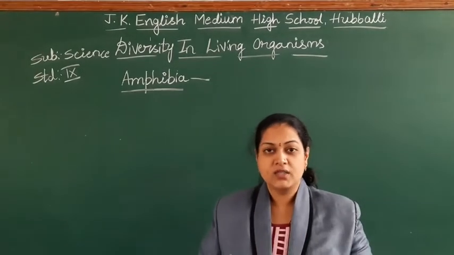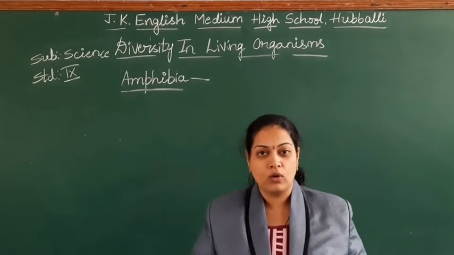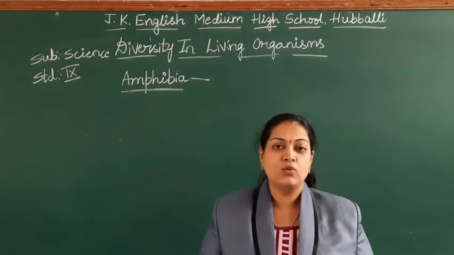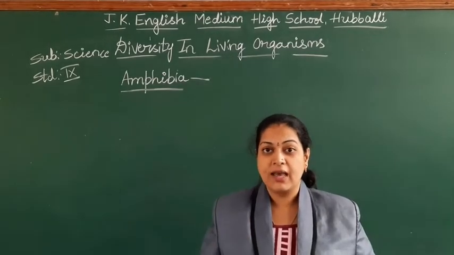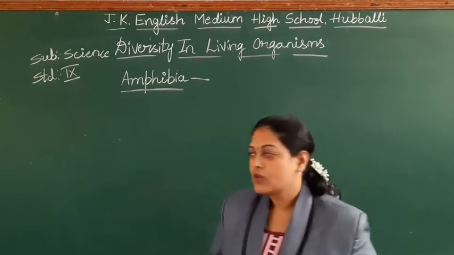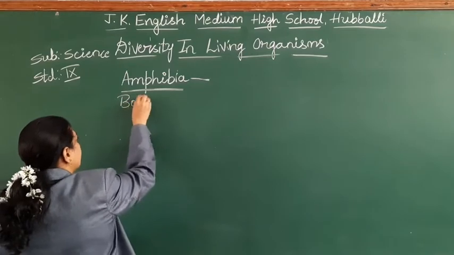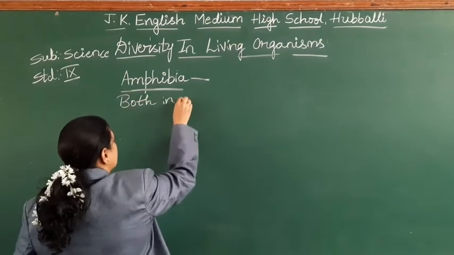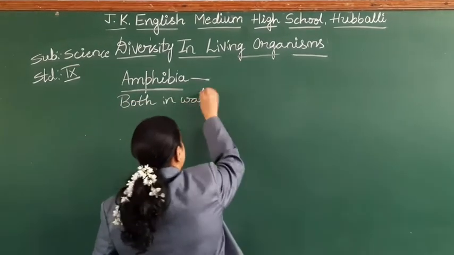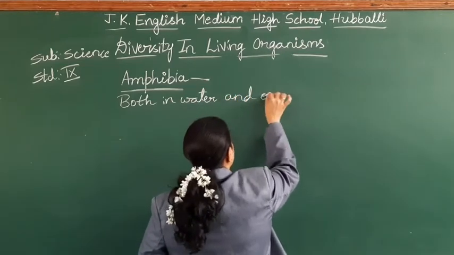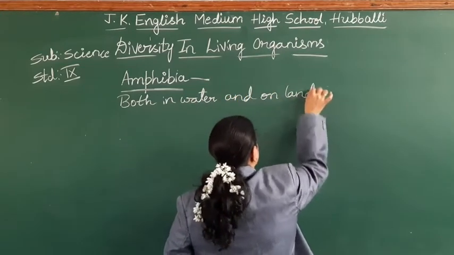But for reproduction, they still used to go back to the water. It means there is no complete evolution to the terrestrial ecosystem. So the meaning of amphibia is living both in water and on land.